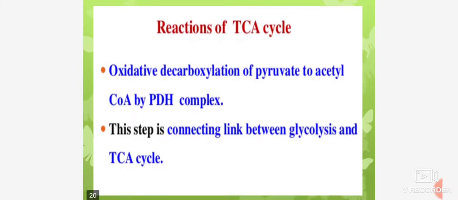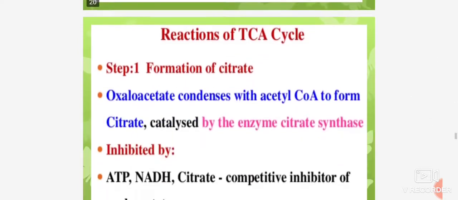Then the reaction of the TCA cycle: first, oxidative decarboxylation of pyruvate to acetyl coenzyme A by the PDH complex. This step is the connecting link between glycolysis and the TCA cycle.